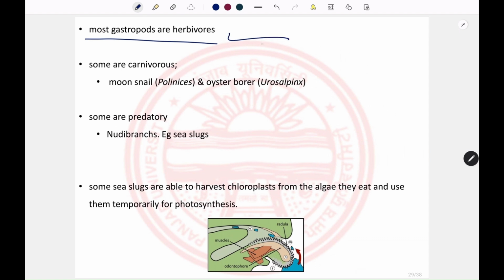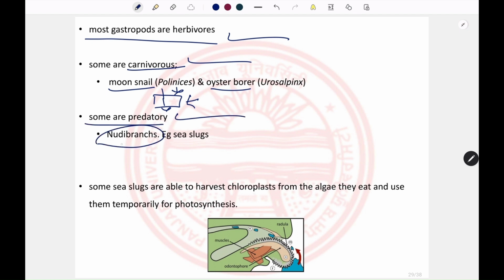Most of the gastropods are herbivores, and some of them are carnivores, like the moon snail and the oyster borer. They use the radula to scrape the shell of the bivalve and induce their digestive secretion inside the cell and digest the matter. Now when there is enough opening for the snail to get inside the bivalve, they enter inside the shell and prey on it.